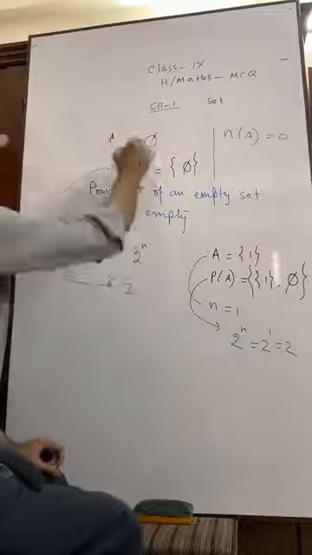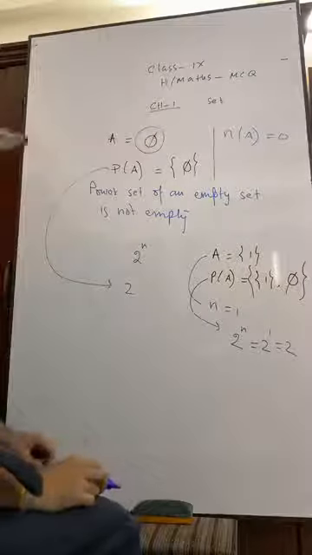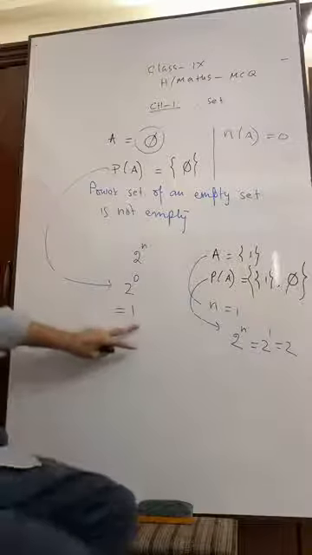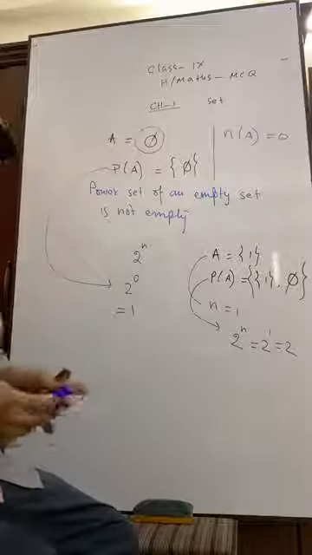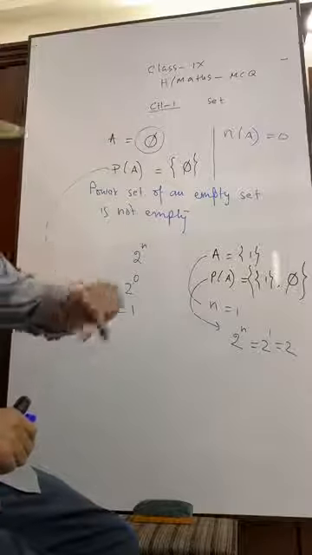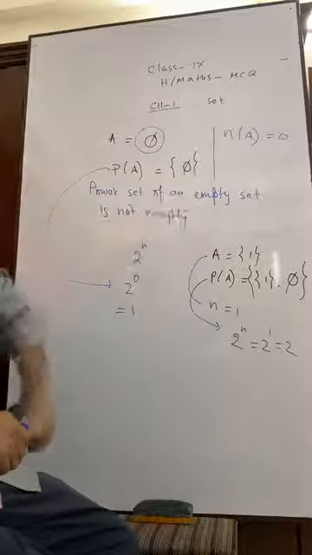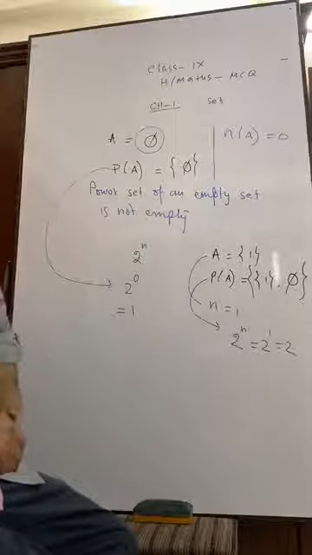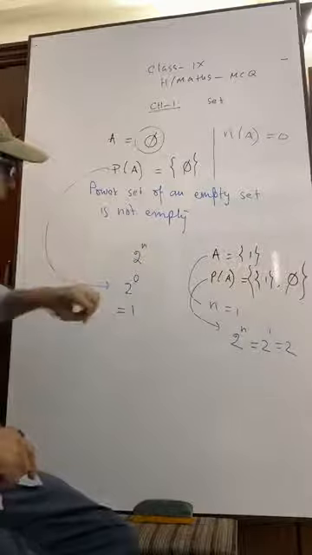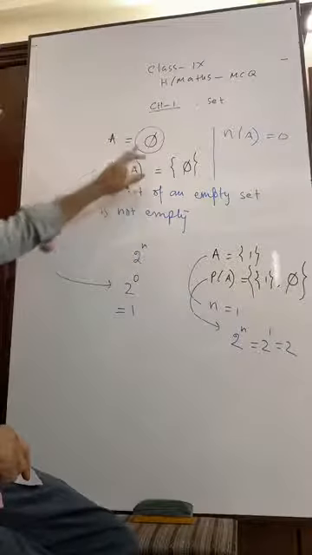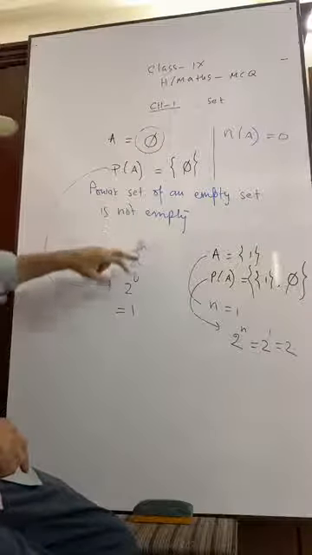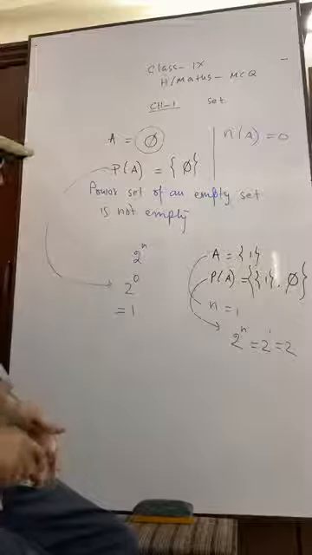But here, n equals to what? This is n. This is n equals to 0. 2 to the power 0 is 1. So we are getting one subset. You understand? We are getting one subset. So remember one thing: it will be in the second bracket. Now it's an element. Okay? That is 2 to the power n. n equals to what? 0. The number of elements of the set A is 0. n equals to 0. Okay.